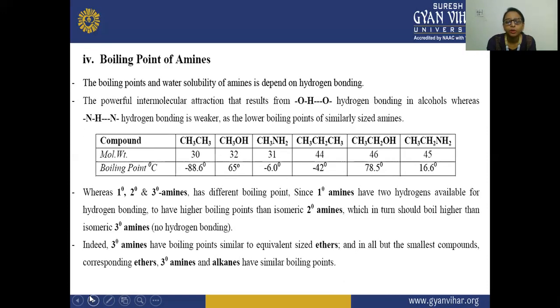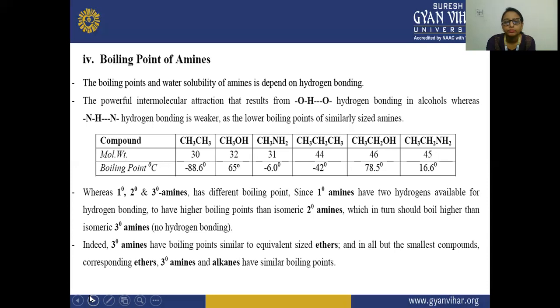So here this is the boiling point of amines, and it depends upon hydrogen bonding. The primary, secondary, and tertiary amines have different boiling points. Primary amines have two hydrogens for hydrogen bonding, so they have a higher boiling point than isomeric secondary amines, and secondary amines have a higher boiling point than tertiary amines because tertiary amines do not have any hydrogen bonding.